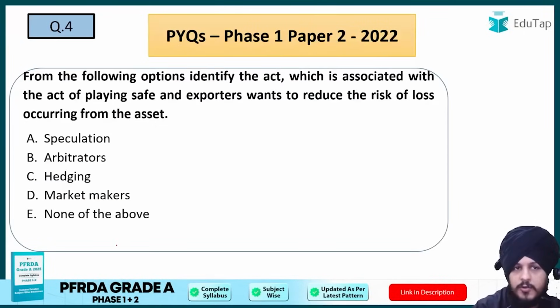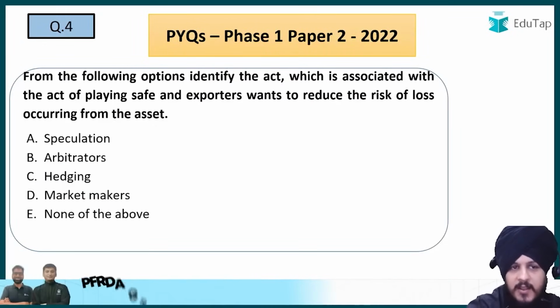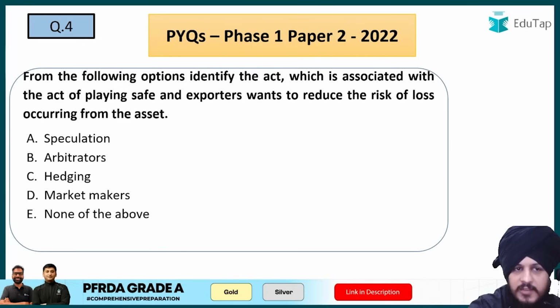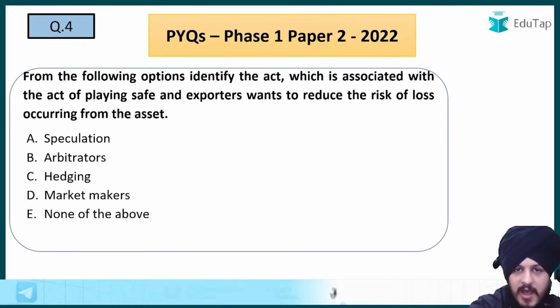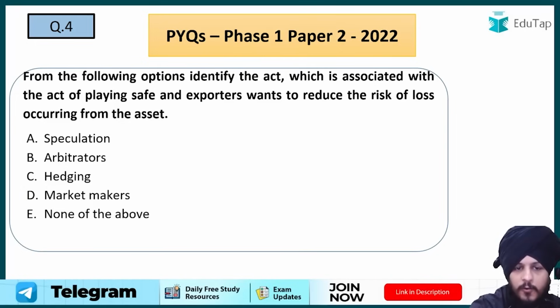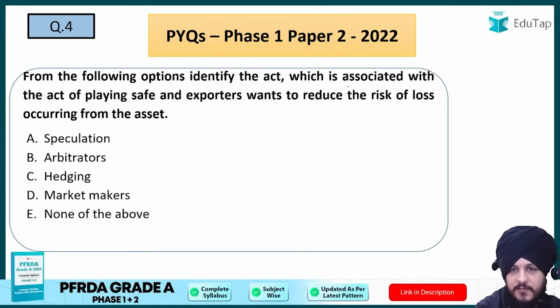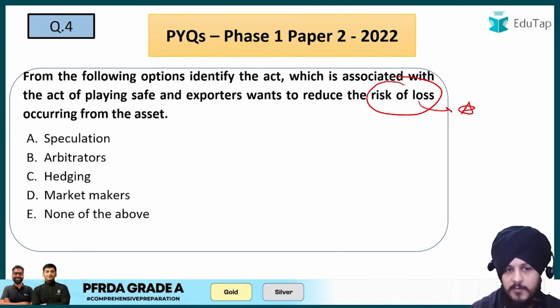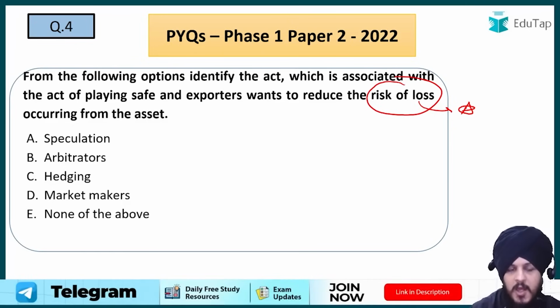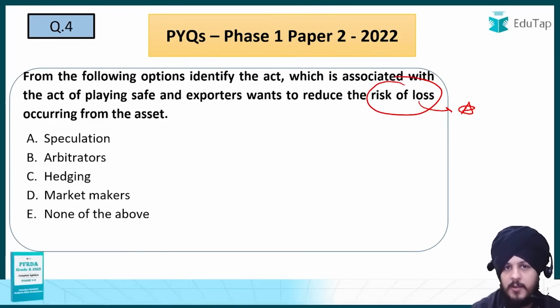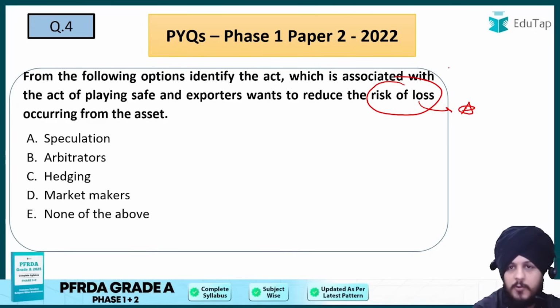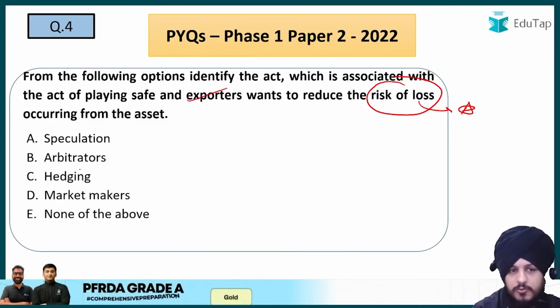Now let us move on to the next question, question number 4, which says: from the following options, identify the act which is associated with playing safe, where exporters want to reduce the risk of loss. The risk of loss is the main keyword through which you can reach the right answer, right? Occurring from the asset. Option A is speculation, option B arbitrators, option C hedging, option D market makers, and option E none of the above. Very easy to understand, since the question is about a risk aversion strategy with respect to exporters and other types of assets. So the answer is going to be hedging.